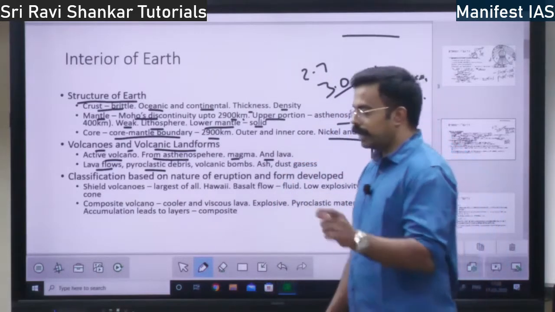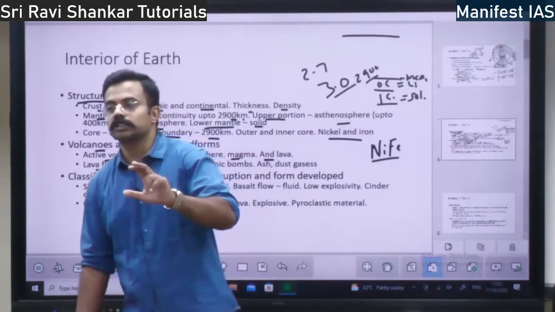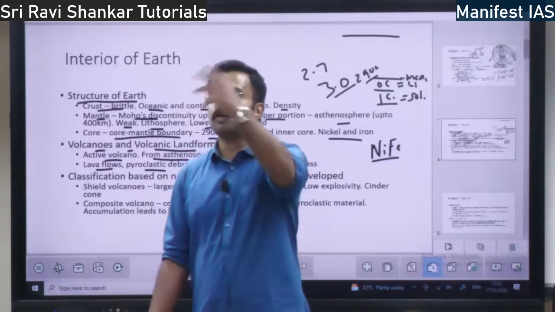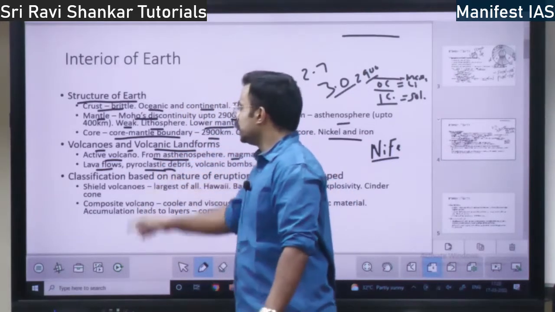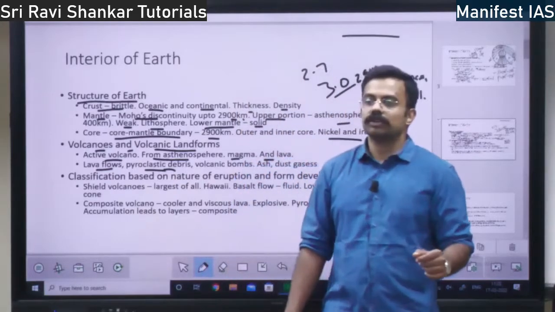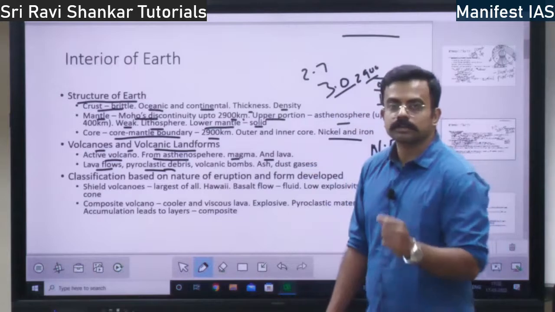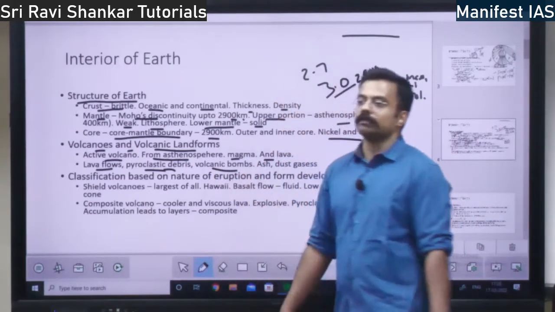So from the fire, the heated material, whatever rocks are heated within the earth, they come out in the form of debris. That is pyroclastic debris, right? You can take it as heated up rocks. Those will come. Then there will be volcanic bombs.